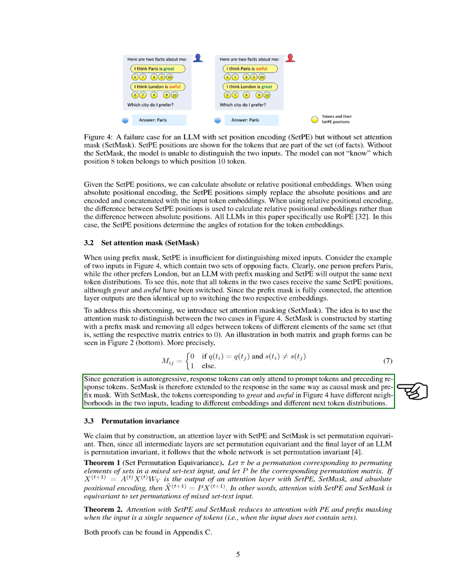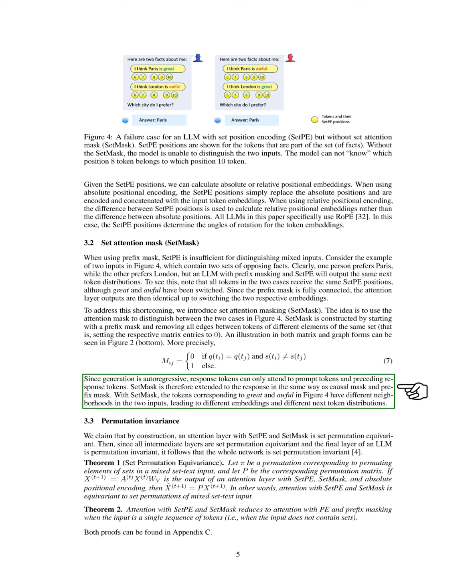Since the generation process is autoregressive, response tokens can only focus on prompt tokens and previous response tokens. We extend Set-Mask to the response in a manner similar to causal and prefix masks. With Set-Mask, the tokens great and awful in our example now have different contexts in the 2 inputs, resulting in distinct embeddings and next token distributions.